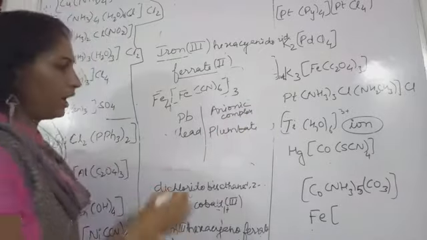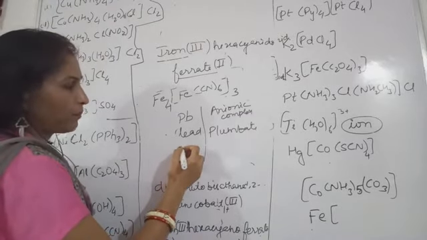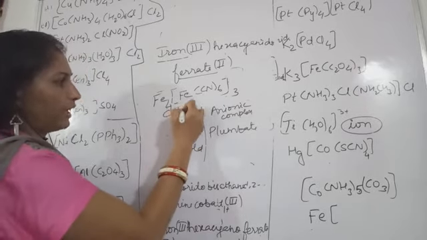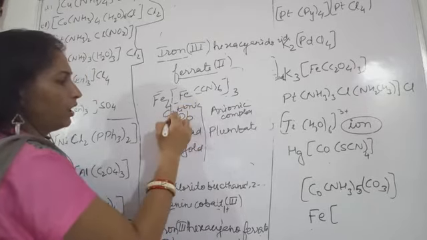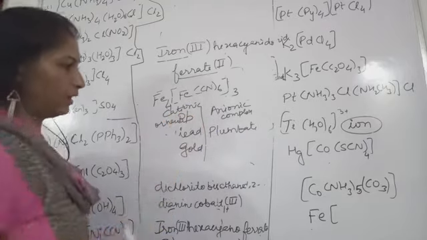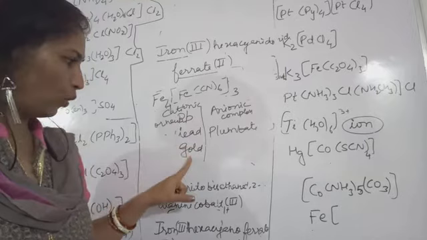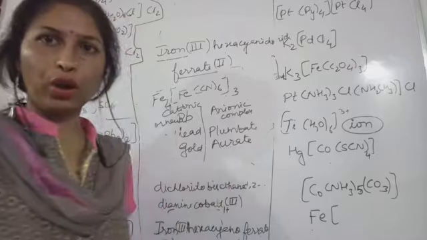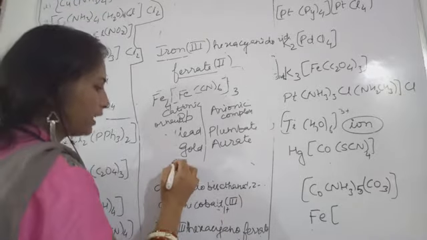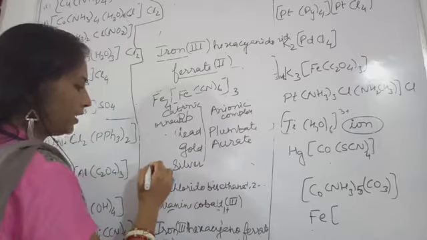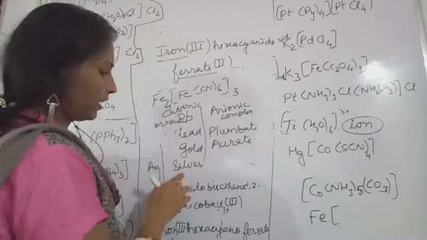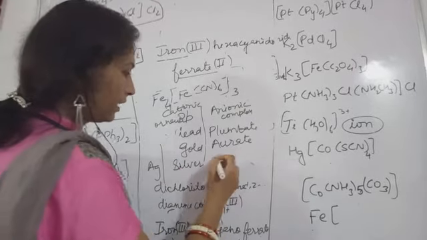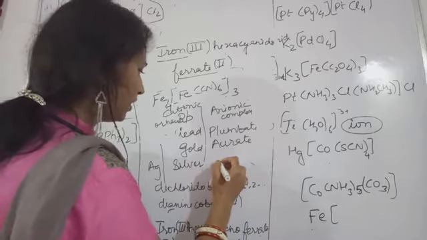In case of gold, for a neutral or cationic complex we write gold, and for an anionic complex we write aurate. Silver, Ag, in a cationic or neutral complex is silver, and in an anionic complex we write argentate.